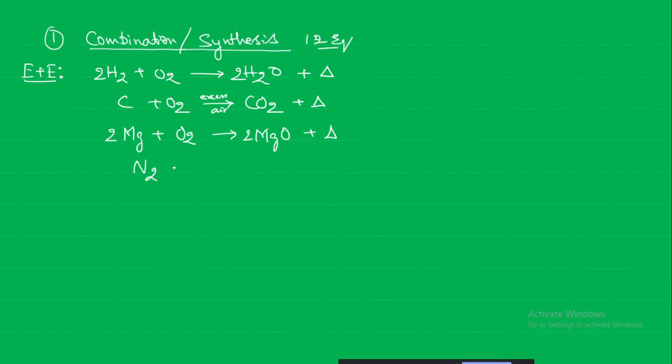Next, nitrogen and hydrogen can combine to form ammonia, a basic compound. So is a metal oxide acidic or basic in nature? An oxide of a metal can be either basic or amphoteric. Magnesium oxide is basic. Next, hydrogen plus chlorine giving rise to the acid hydrogen chloride, hydrochloric acid.